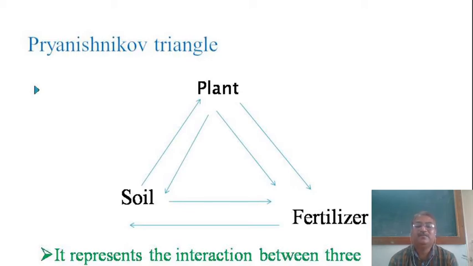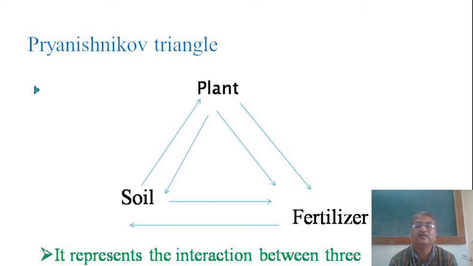This interaction in the early days was investigated by the scientist Pryanishnikov and represented in the form of a triangle.